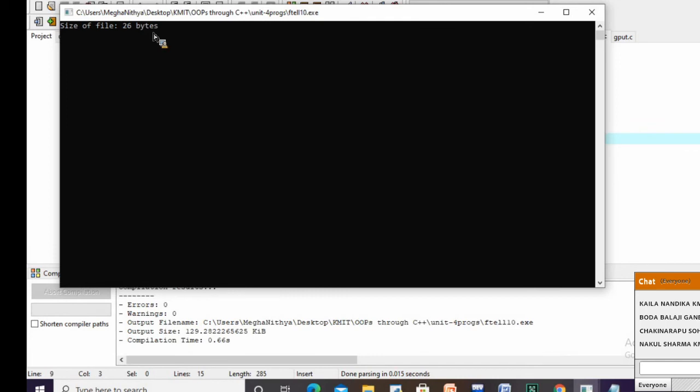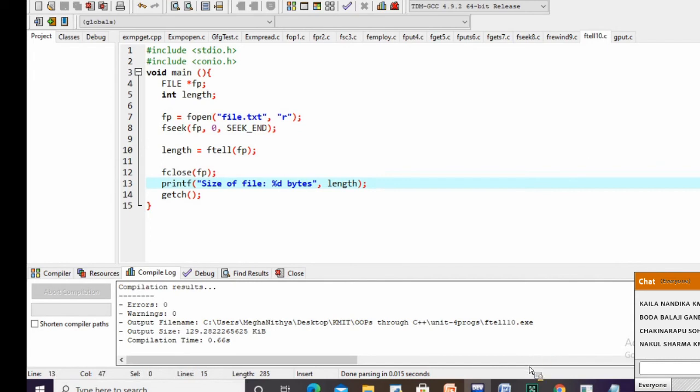One byte is equal to 8 bits. So if you multiply that by 8, you get the number of bits in the file. This is how you get the size of the file.